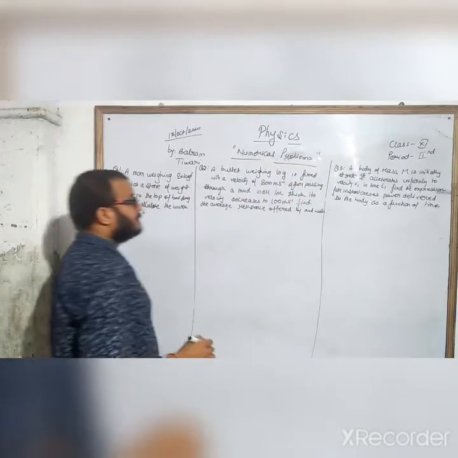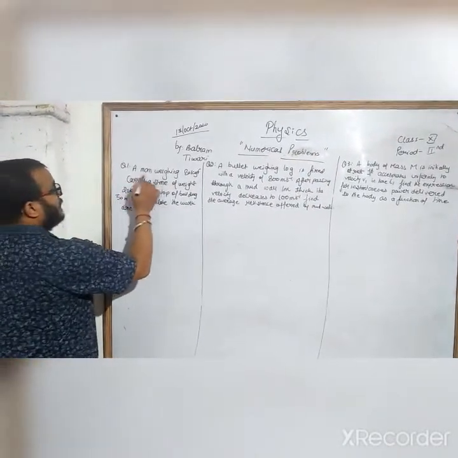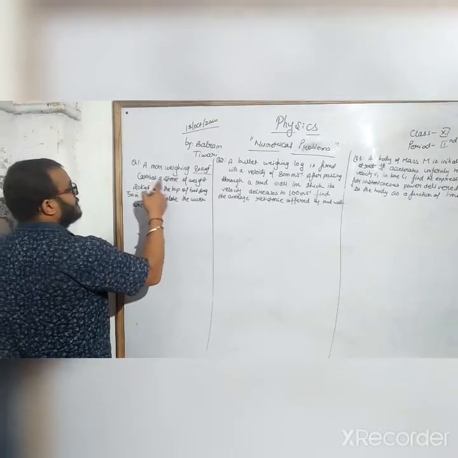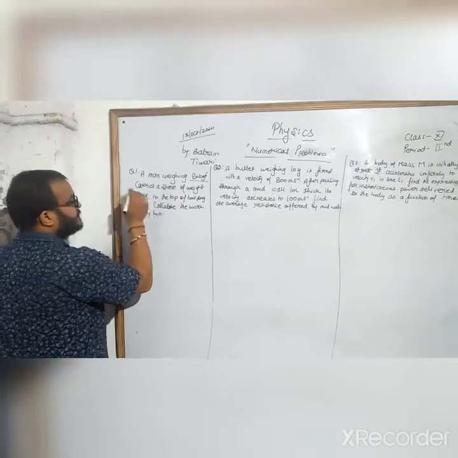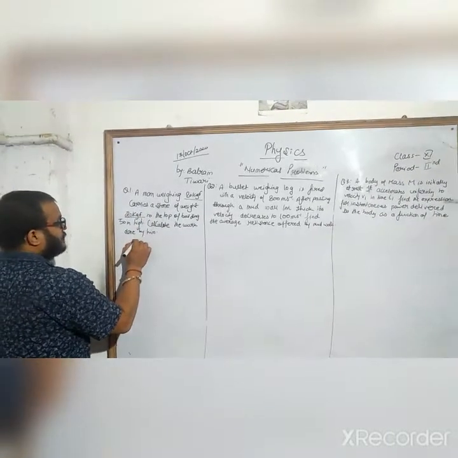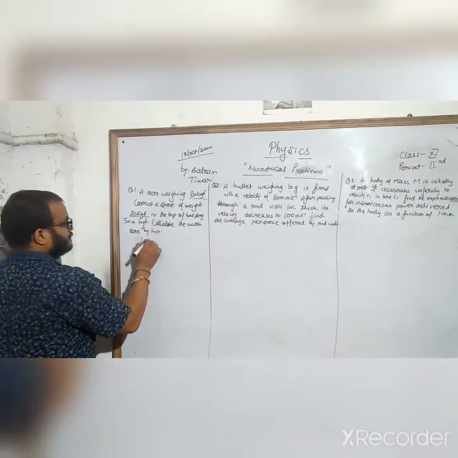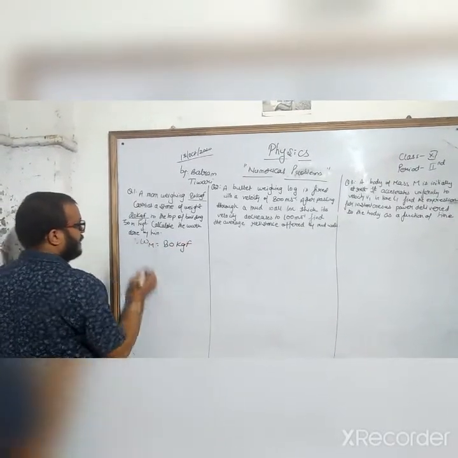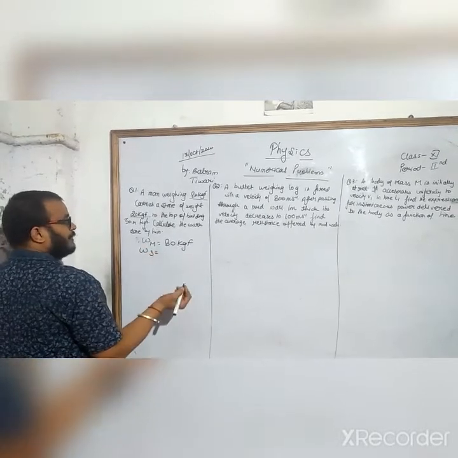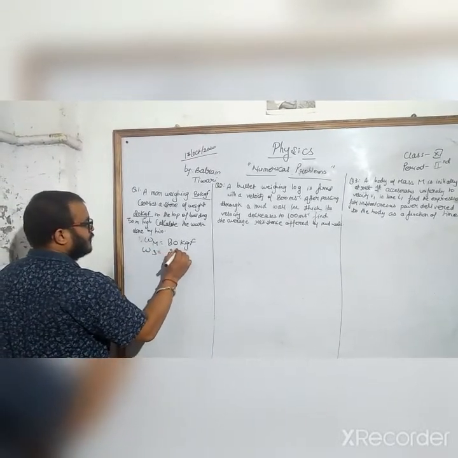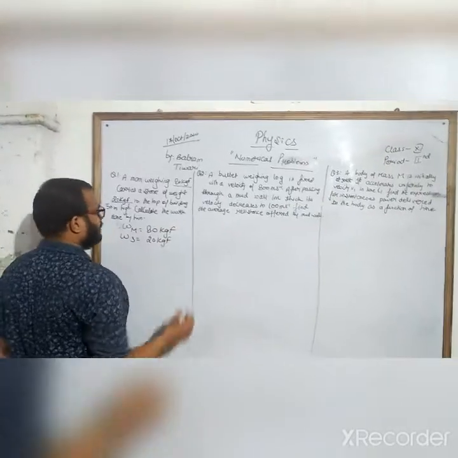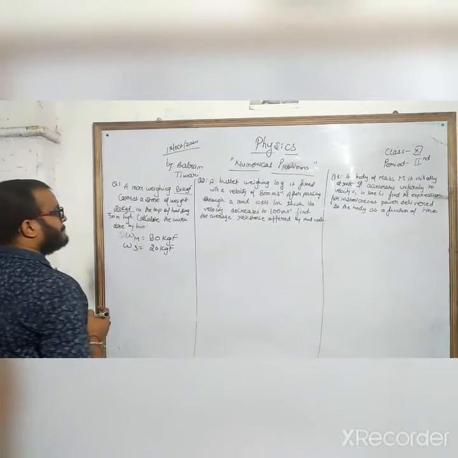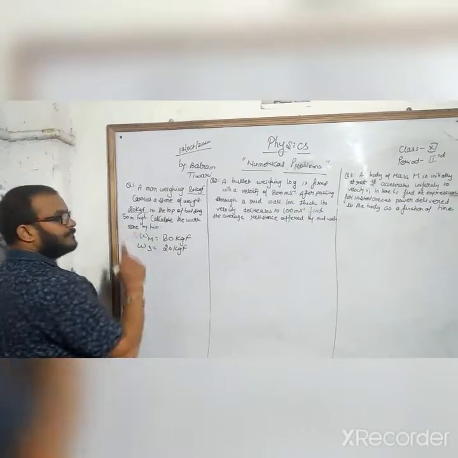Now the first question is: a man weighing 80 kgf carrying a stone of weight 20 kgf. The weight of the man we can call 80 kgf, and the weight of the stone is 20 kgf. He climbs to the top of a building 30 meters high. Calculate the work done by him.